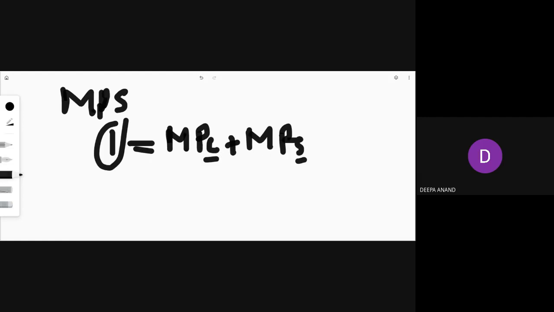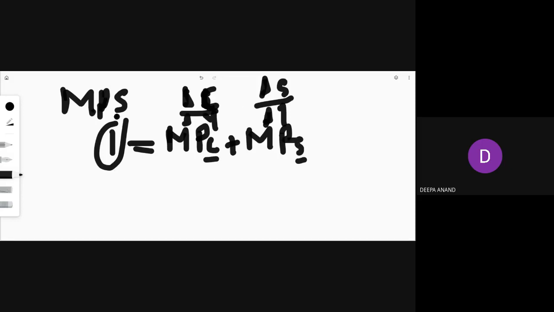This is another formula. So what is MPC? You know what is MPC? MPC is change in consumption upon change in income. What is MPS? Change in saving upon change in income. 1 is equal to MPC plus MPS.